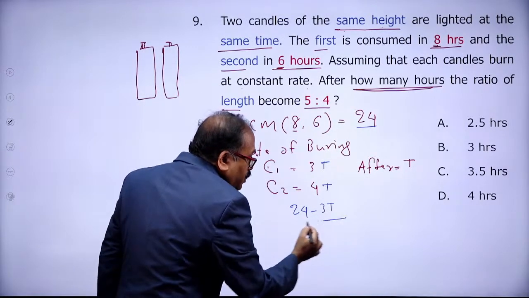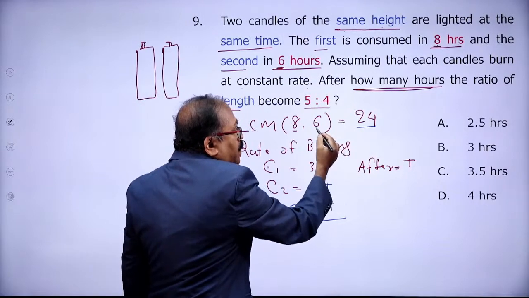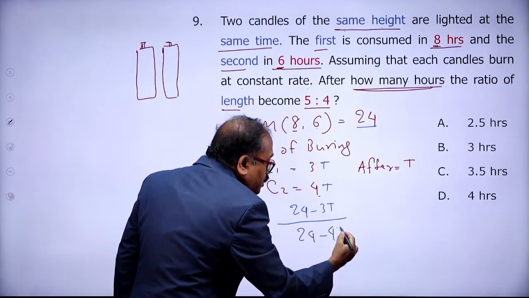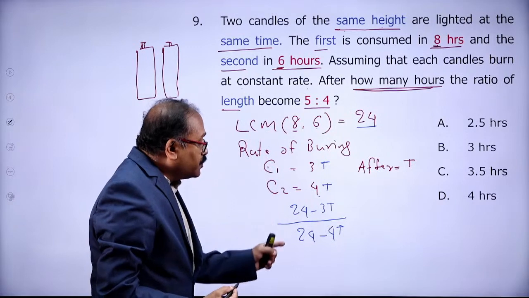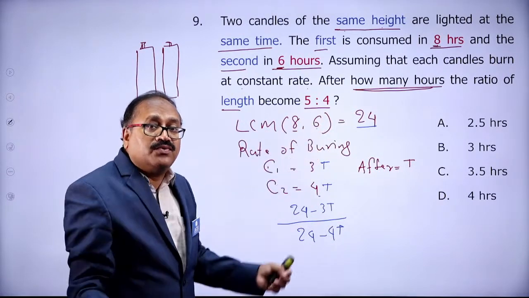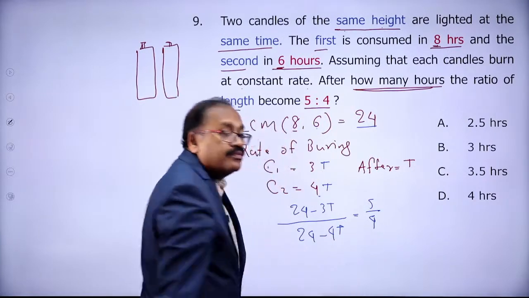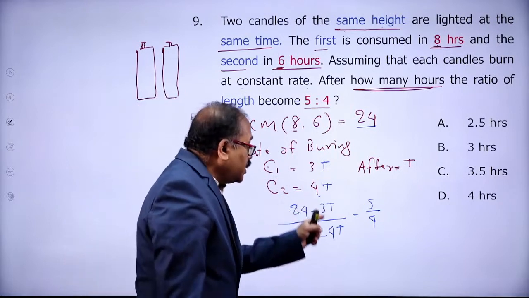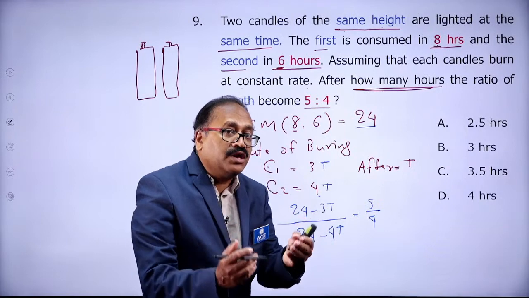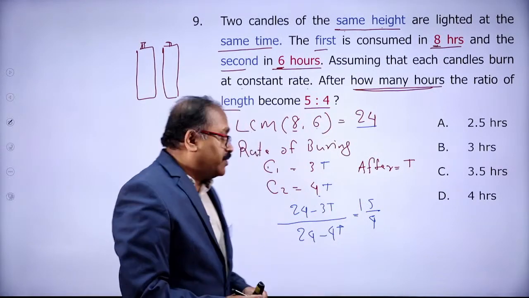Okay, what is the leftover part of the second candle? The second candle will be 24 minus 4T. 4T is burned. This is the leftover part, and the leftover part is in the ratio of 5:4. So this part is 5/4. By solving this, will I get that T value? And T is nothing but after how many hours the candles are in this ratio? Yes, my friends, we can do it.